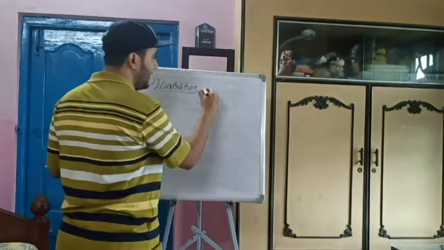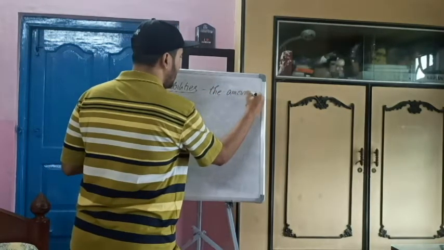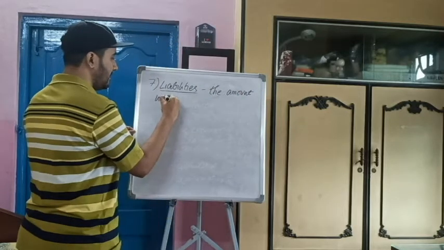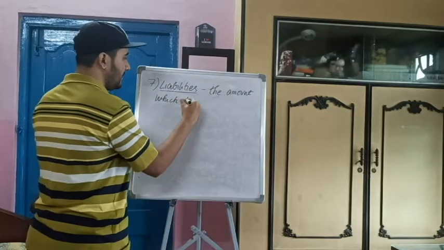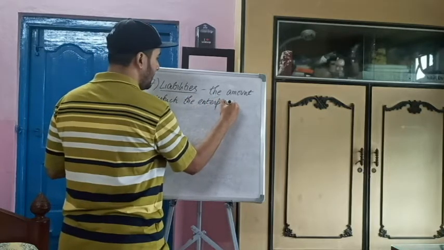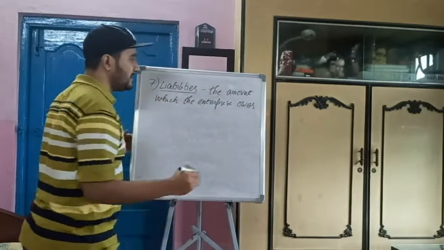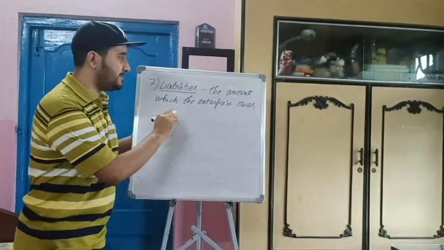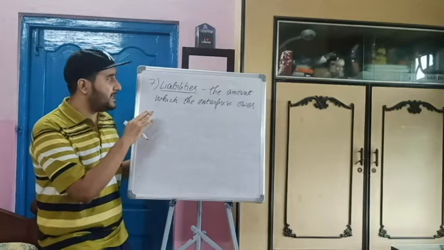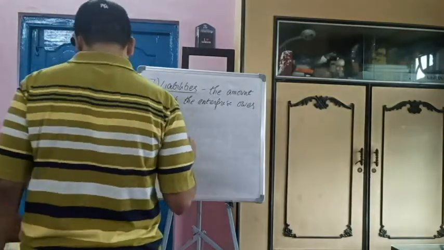Liabilities are the amount which the enterprise owes. That means to be paid by the enterprise. So that amount is the liabilities. Fine. So what are the various types of liabilities?